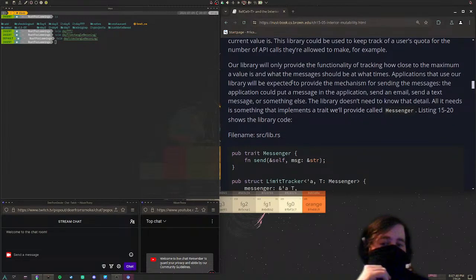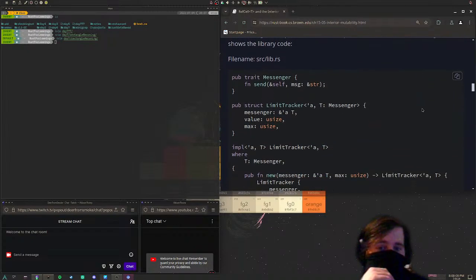Applications that use the library will be expected to provide the mechanisms for sending the messages. The application could put a message in the application, send an email, send a text message, or something else. The library doesn't need to know that detail. All it needs is something that implements a trait we'll provide called Messenger. Listing 15-20 shows the library code.